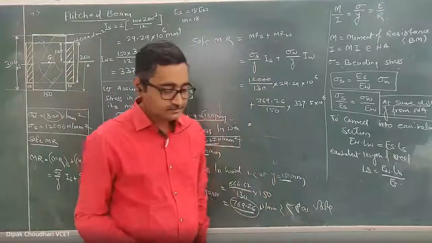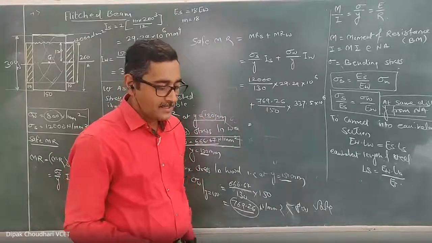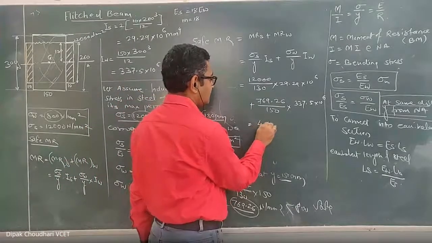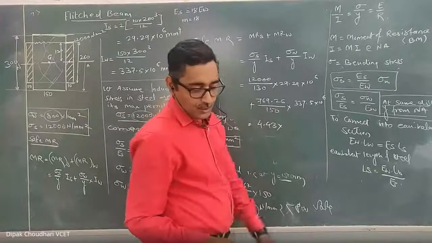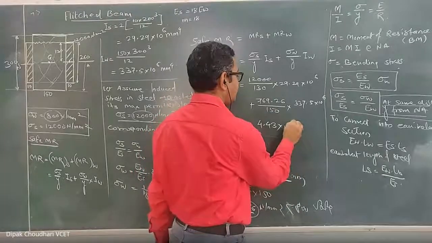Calculate how much? Is it 4.49 into 10 raised to 9 Newton millimeter?